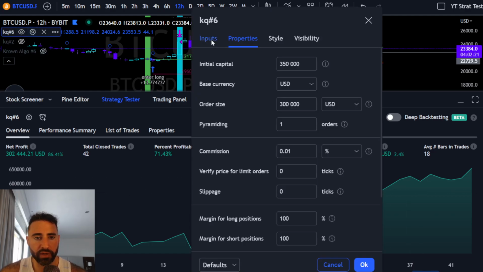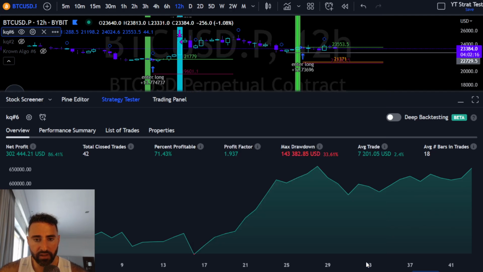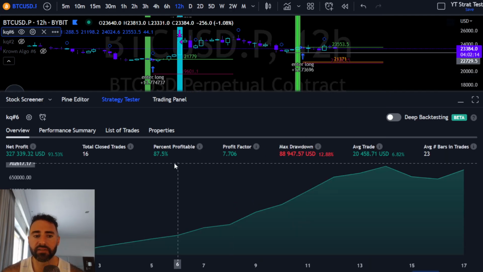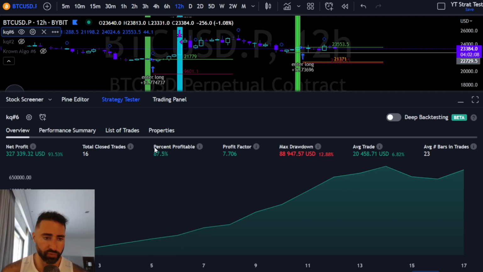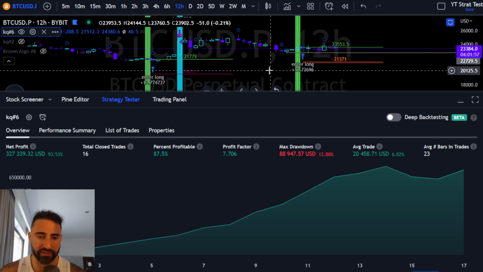Let's see what happens if we input a daily trend filter on this one, which will be right here, and this significantly improves the results. Now, only 16 total closed trades over the past 3 years, not a whole hell of a lot, but pretty damn good stats nonetheless, at least in my opinion. 87.5% strike rate with a 7.7 profit factor.